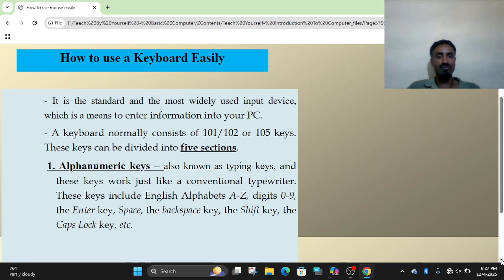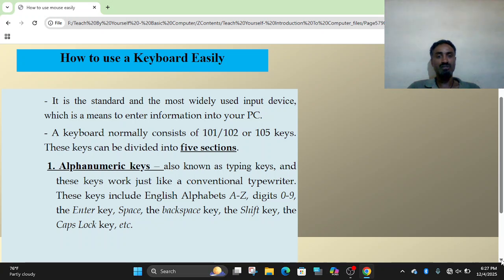Just by using the keyboard, it's possible to control the computer system. In the absence of a mouse, it's possible to control and interact with the computer system. The keyboard is the standard and most widely used input device, which helps you to enter information into your PC.